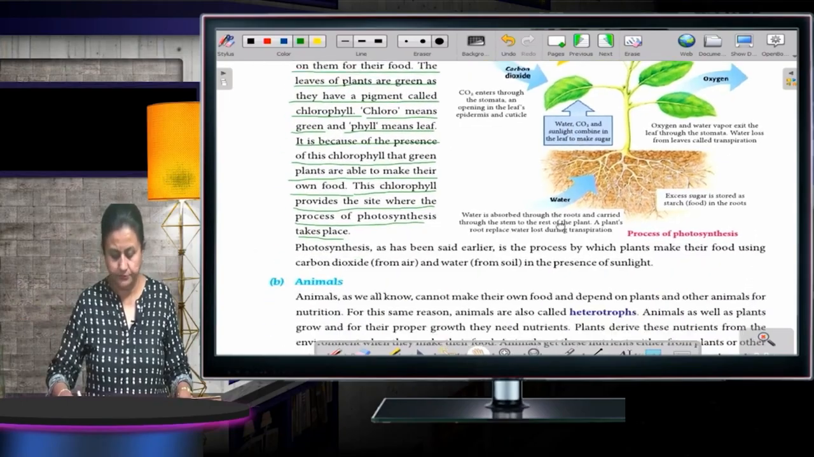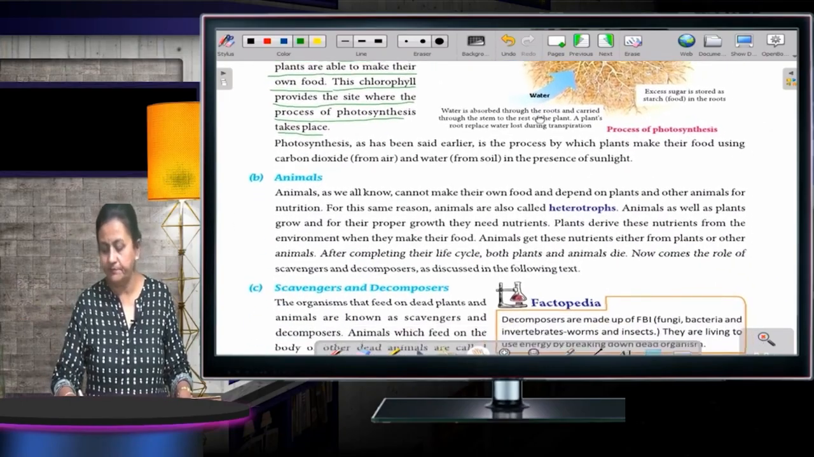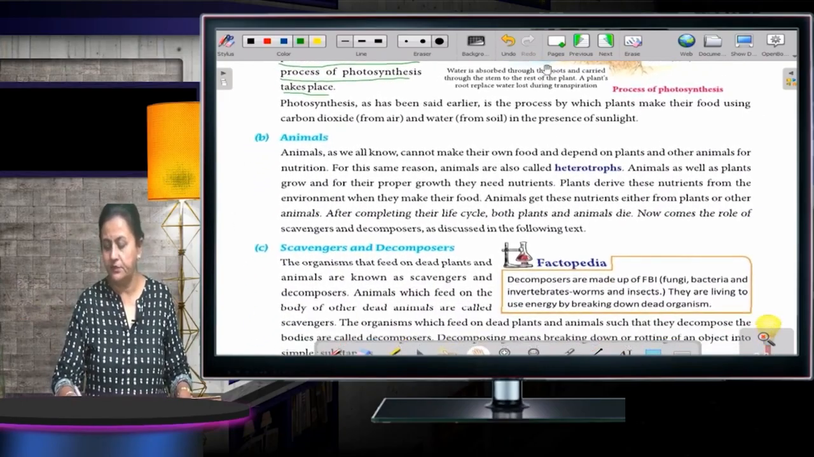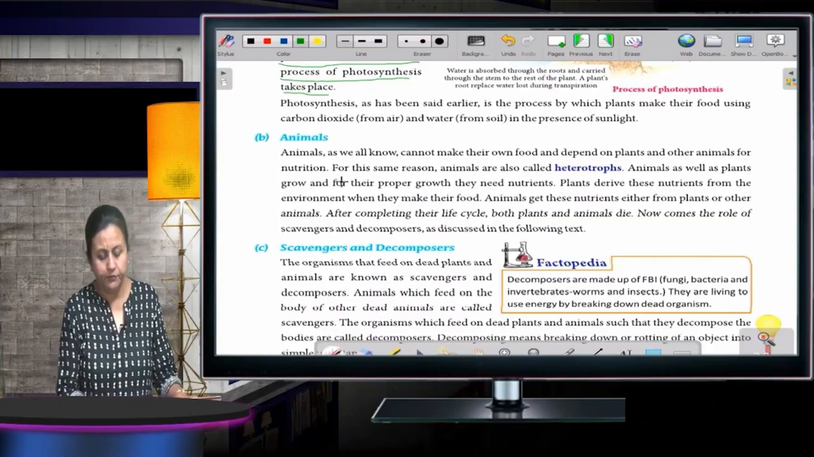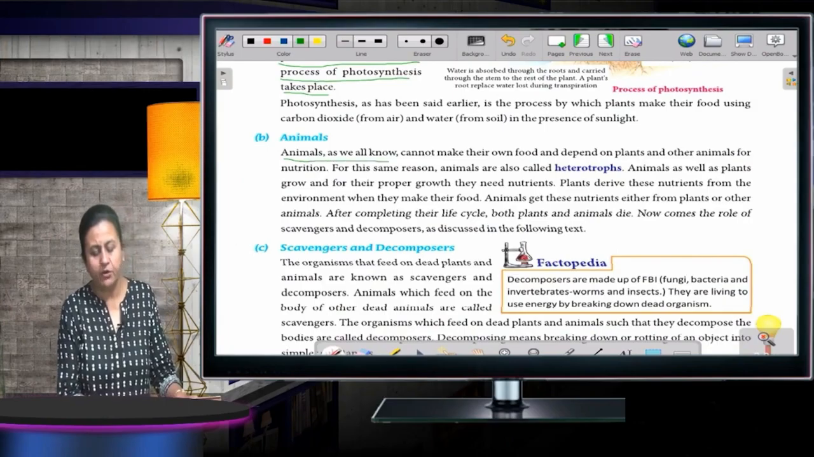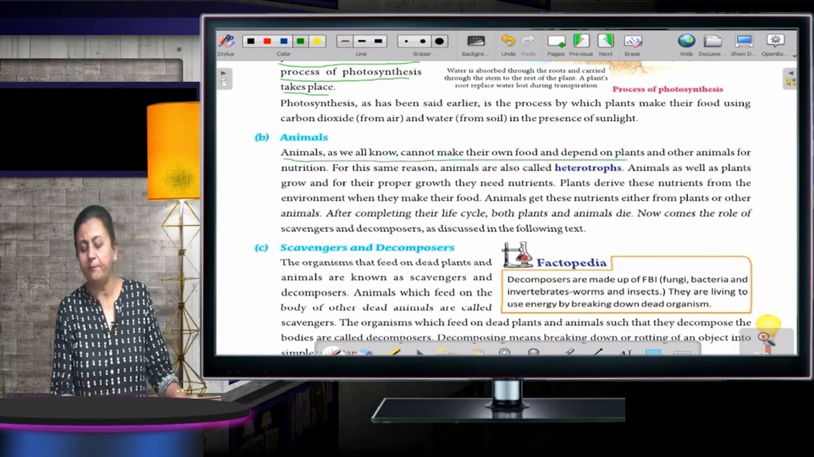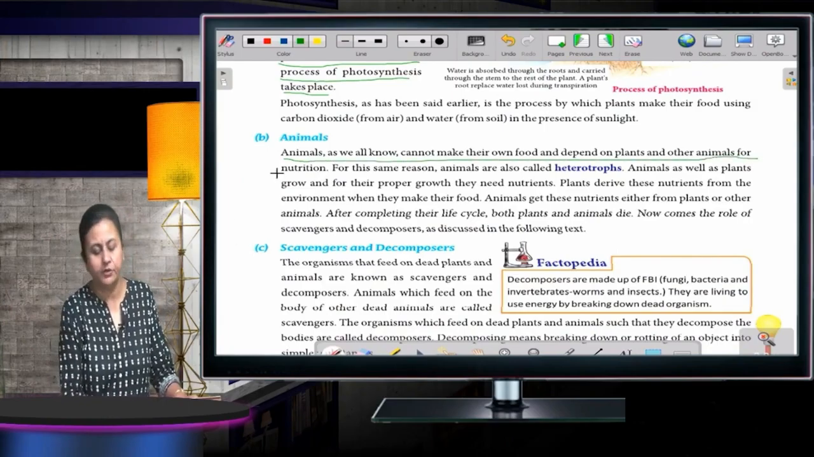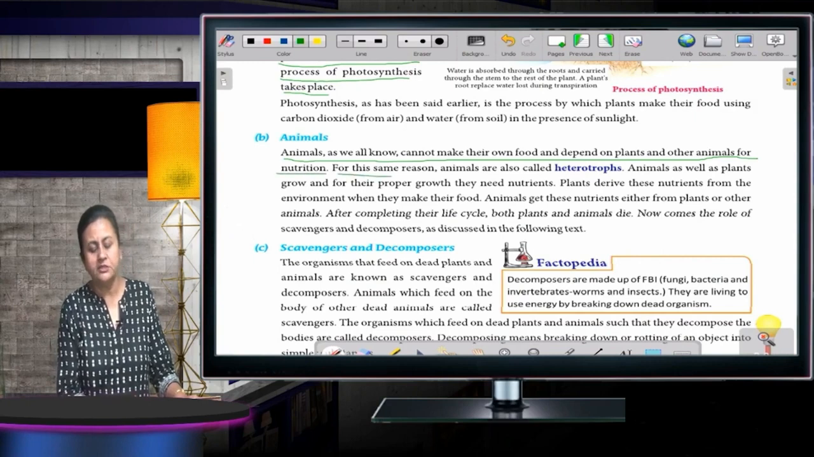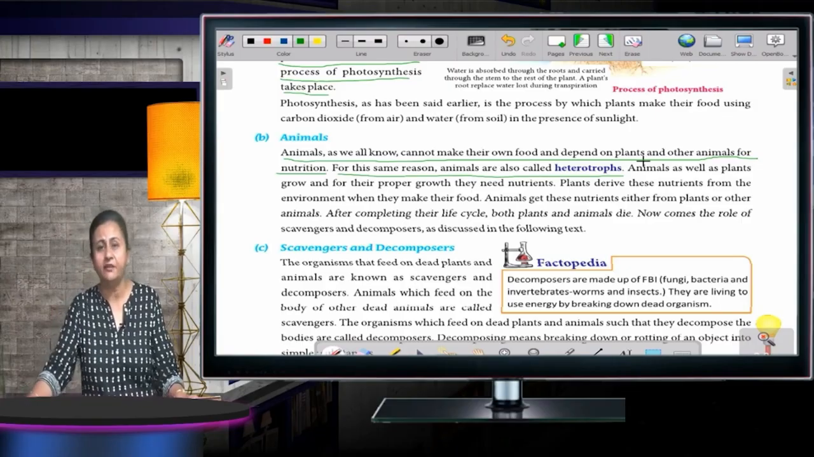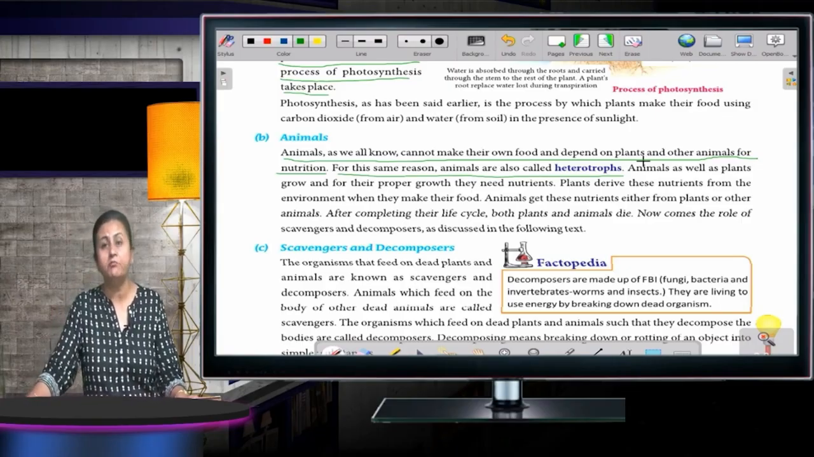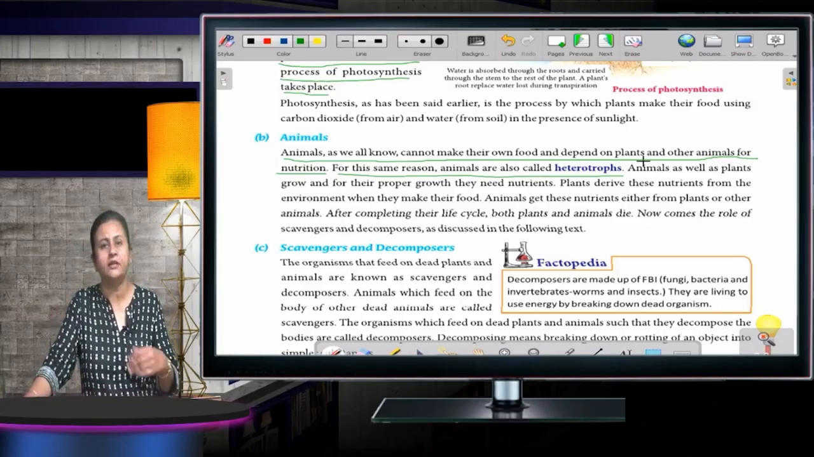Now, the next one is animals. These are all the biotic factors. Animals, as we all know, cannot make their own food and are dependent on plants and other animals for their nutrition. For this reason, animals are called heterotrophs. Plants can make their food, but animals cannot. They are dependent on plants or other animals for their food.